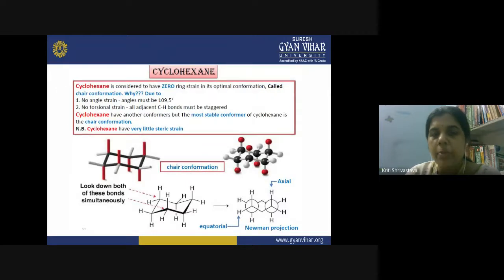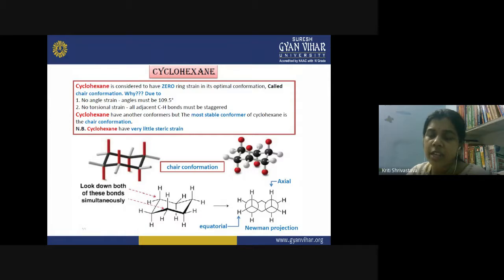Then after cyclopentane, we have the cyclohexane molecule, and cyclohexane is considered to have zero ring strain. Among the family of cycloalkanes, this is the most stable type of ring structure. So why do we say that it has zero ring strain in the optimal conformation? How does it happen? First of all, the most stable conformation of cyclohexane is the chair conformation, in which it takes the form of a chair.